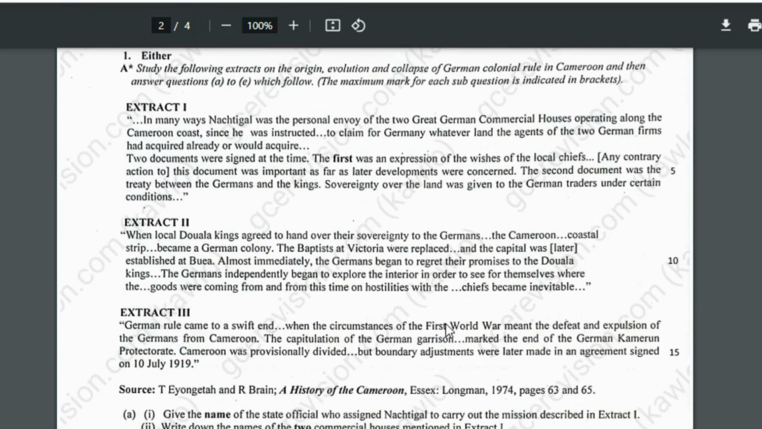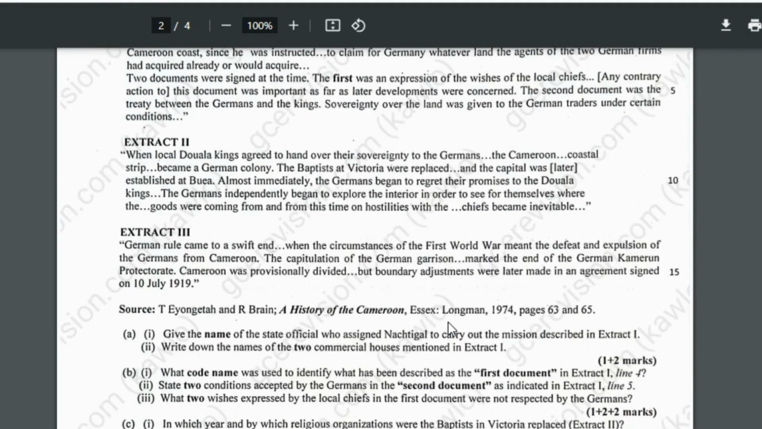Extract 2. When the local Douala kings agreed to hand over their sovereignty to the Germans, the Cameroon coastal strip became a German colony. The Baptists at Victoria were replaced, and the capital was later established at Buea. Almost immediately, the Germans began to regret their promises to the Douala kings. The Germans independently began to explore the interior in order to see for themselves where the goods were coming from, and from this time on, hostilities with the chiefs became inevitable.